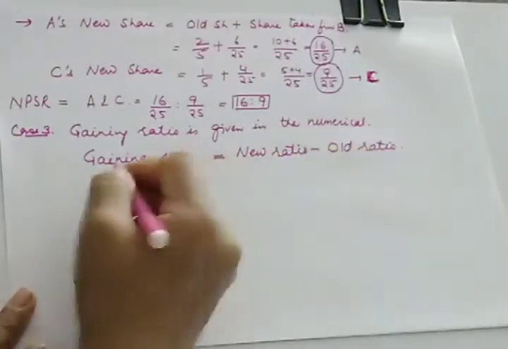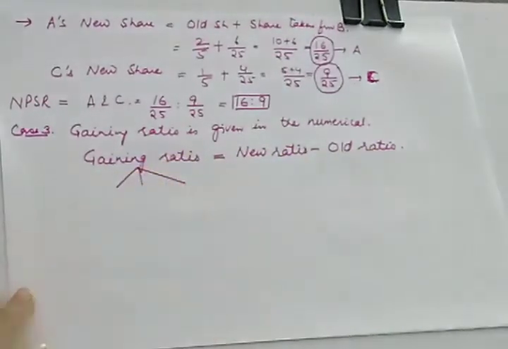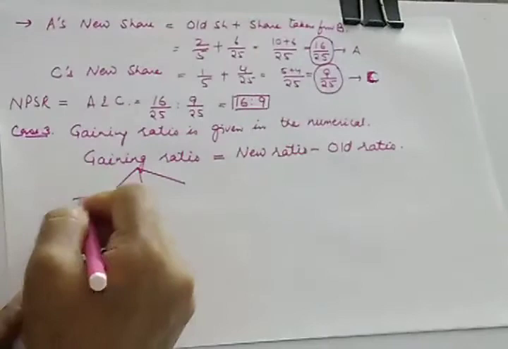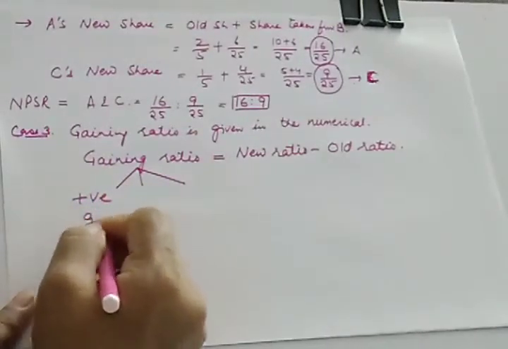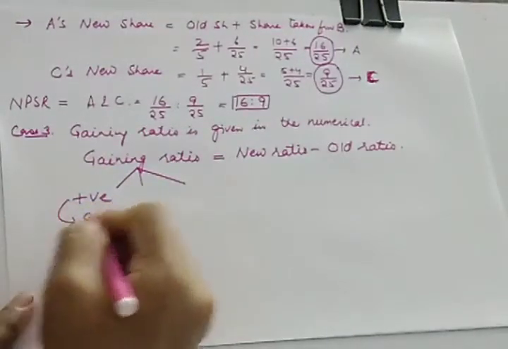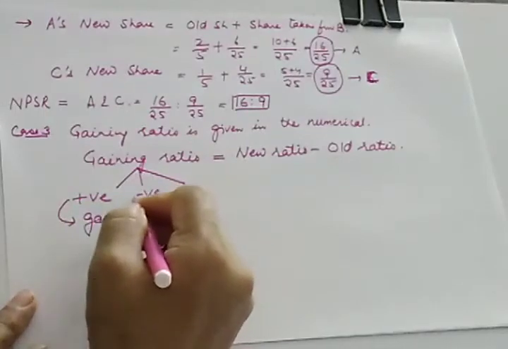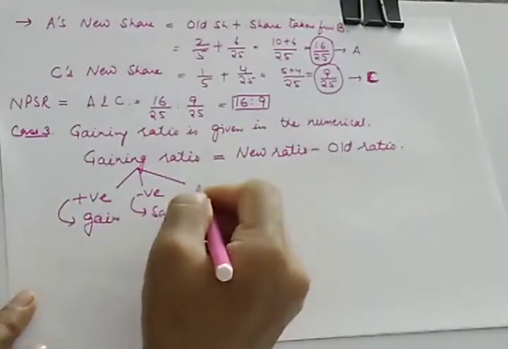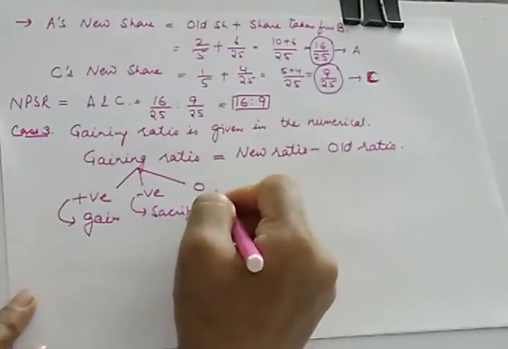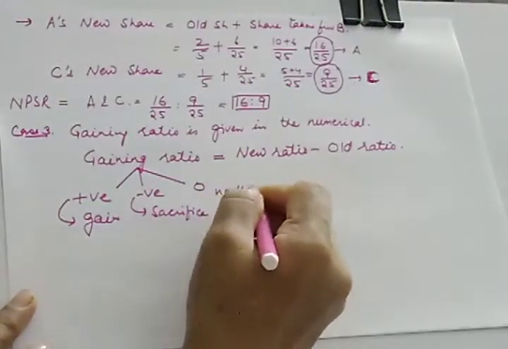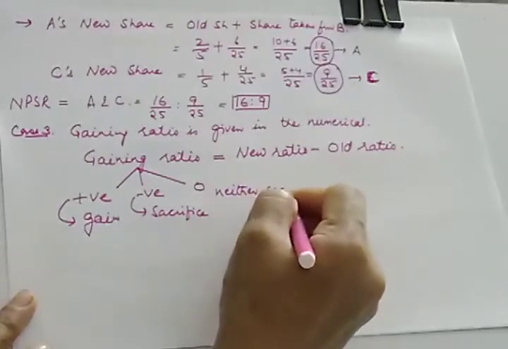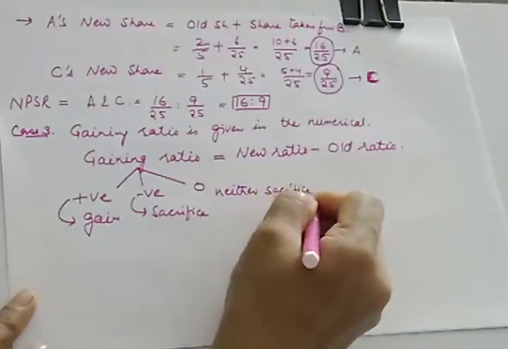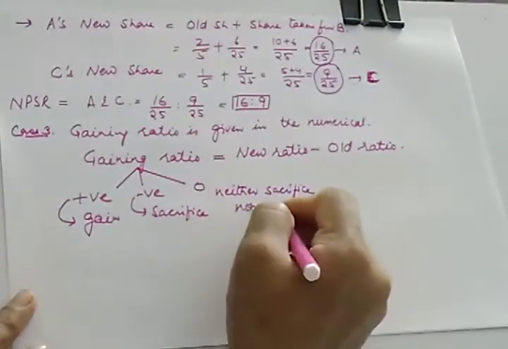Again, there will be 3 conditions here. If it is positive, it will show gain. If it is negative, it will show sacrifice. And if it is 0, it will show neither sacrifice nor gain.